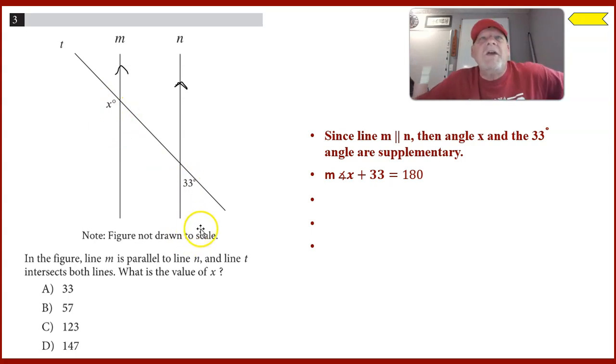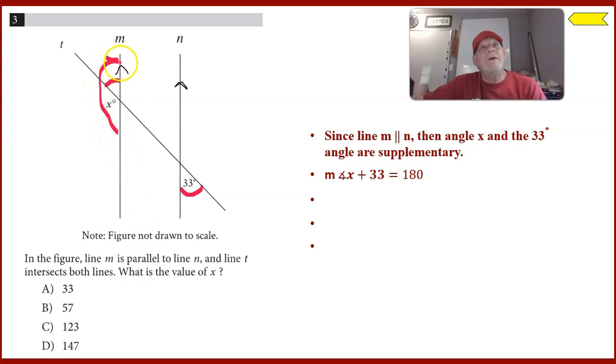Now there's a lot of other things we could have talked about. We could have said that this angle here and this angle are alternate exterior and they would be congruent. And if they're congruent, then these two angles would be supplementary. So all these things are true, but we can just use this simple equation here and solve it now using inverse operation.